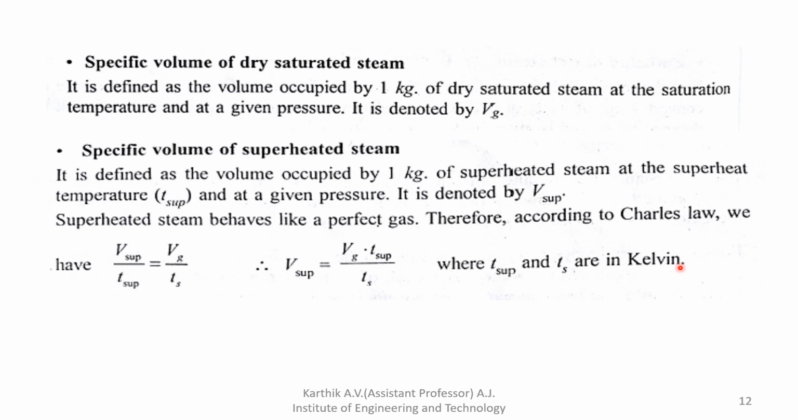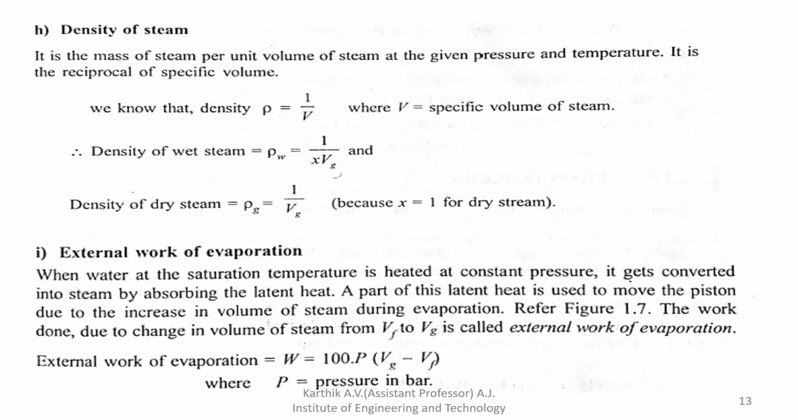I hope all of you understood the formula for specific volume of superheated steam and specific volume of dry saturated steam. This data or formula is required to solve different problems. Next, density of steam. How can we find it? Density is the ratio of mass by volume. This is not required, you just go through it, it is there in the notes. If you have any doubt, please ask me.